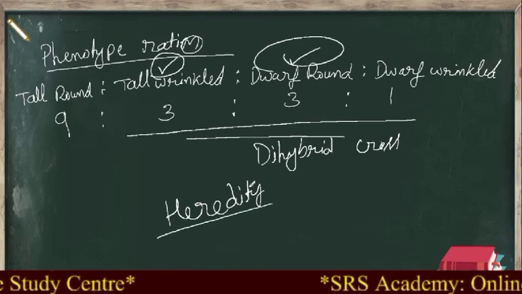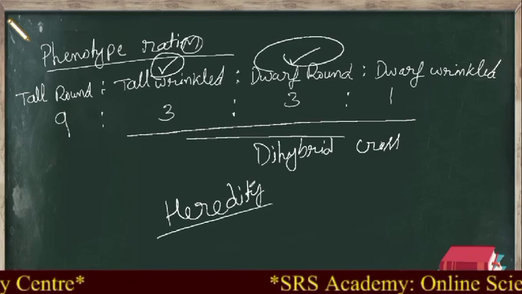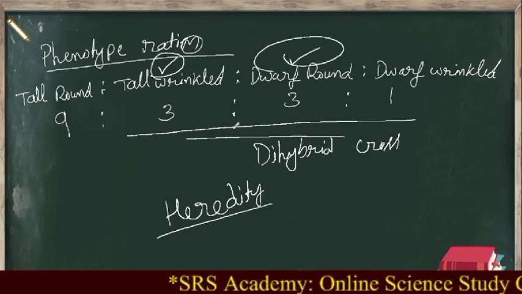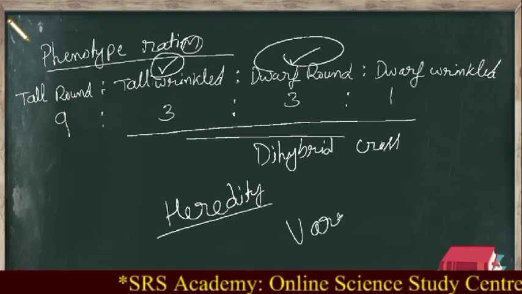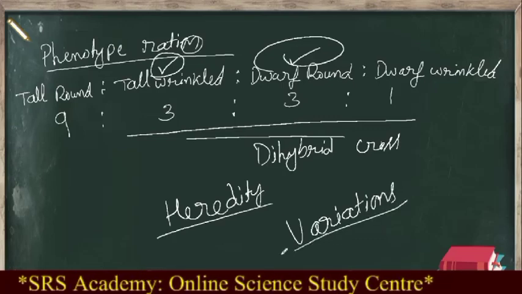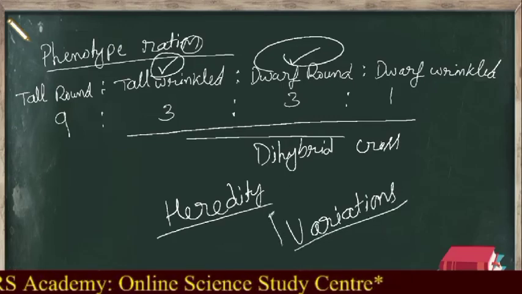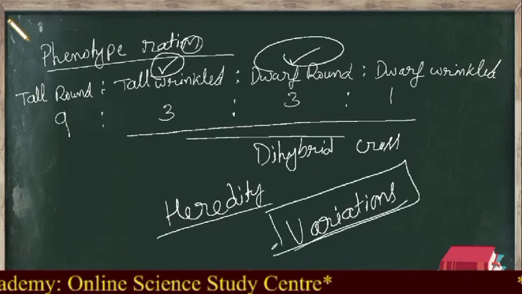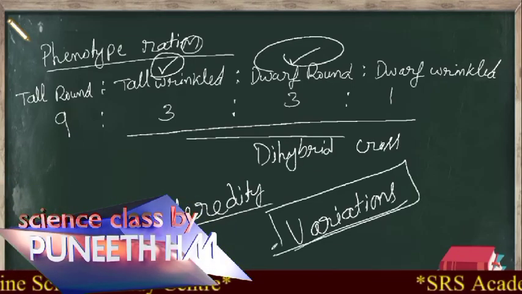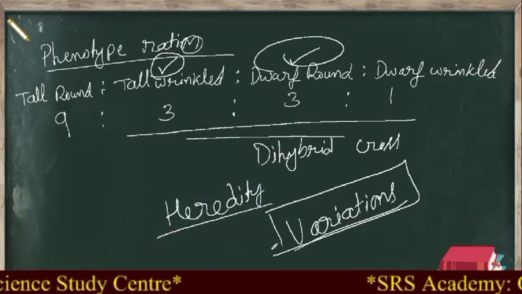So it may take place in any way, that means it produces new combinations. Because of this reason, now you know what we have: variations. Due to the presence of these variations, it makes the organism strong to adapt themselves to the changing environment. Is this clear?